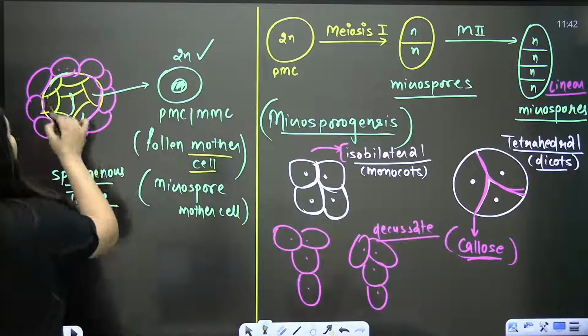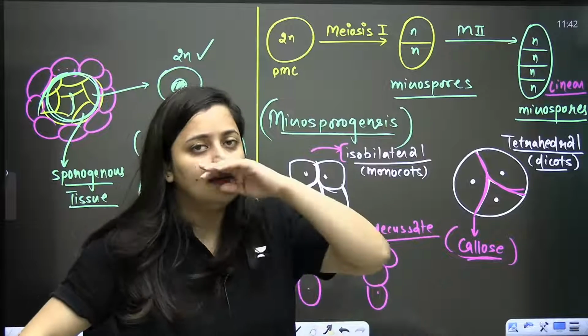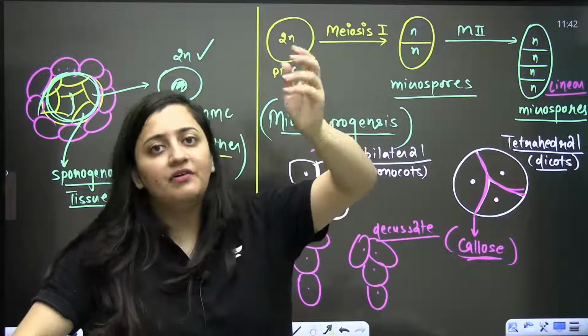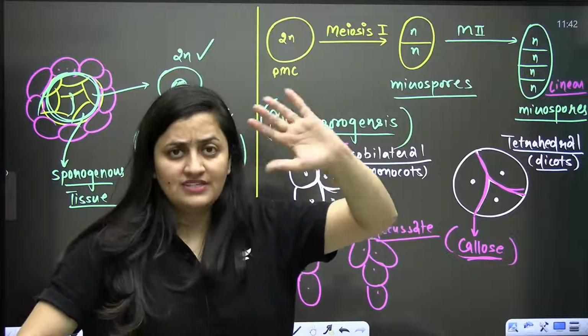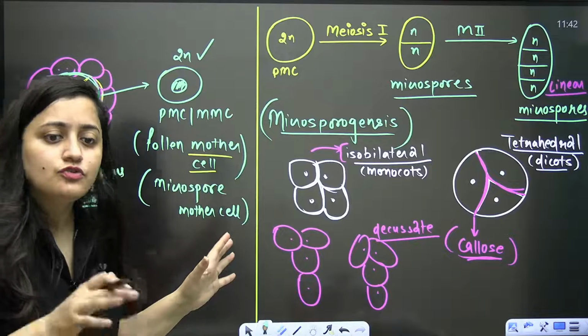There will be the primary parietal cell, that cell will divide. Archisporial cell will be there, that will divide. Primary parietal cell and sporogenous cells will be there. Sporogenous cells will divide further. They will form the sporogenous tissue. So it is also given like that.